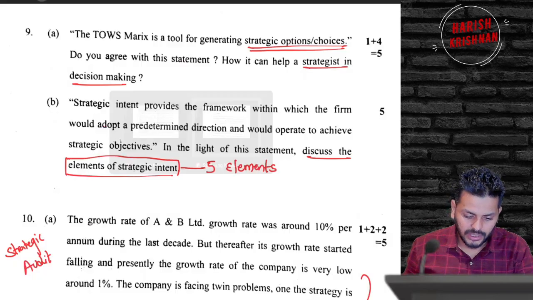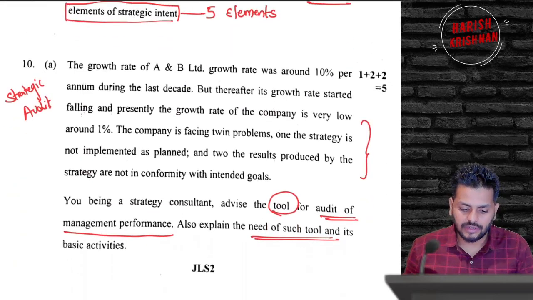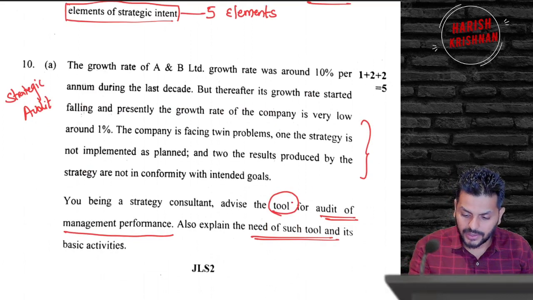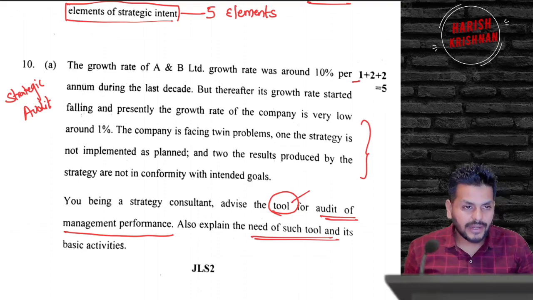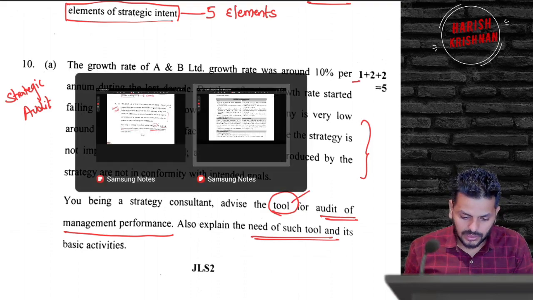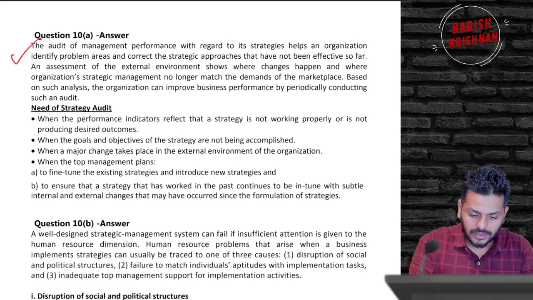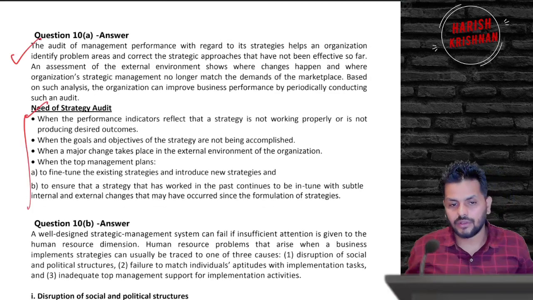And to end the story, in question number 10, they've asked about strategic audit. I have always marked 2 stars to this topic. What is the tool? It's called strategic audit. To identify that, they'll give you 1 mark. Then you have to write what it is all about. So if you are able to identify what strategic audit is, the need for it, and you write all this, you're getting your 5 marks.